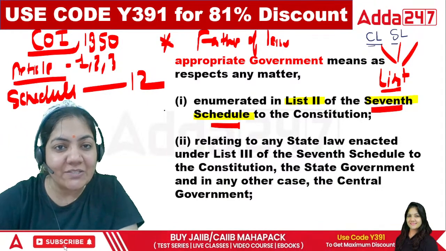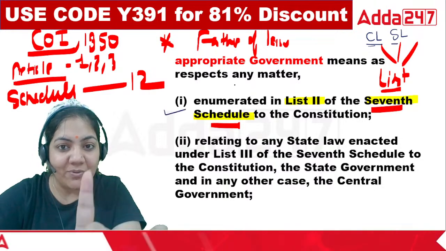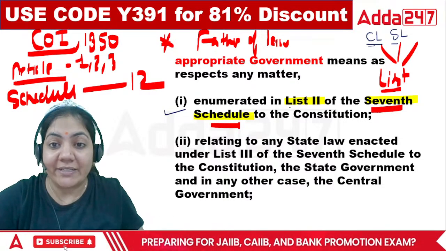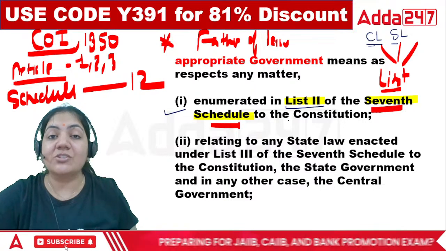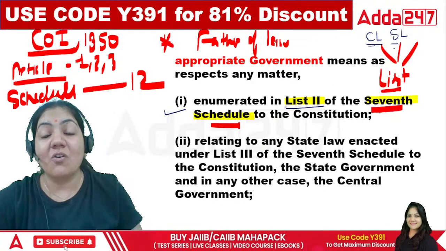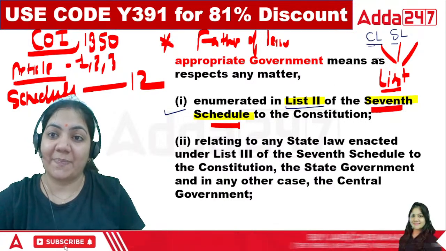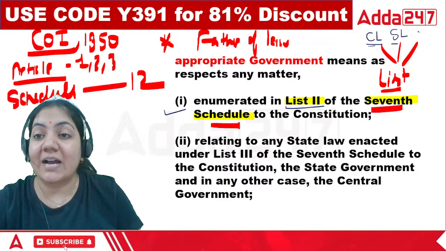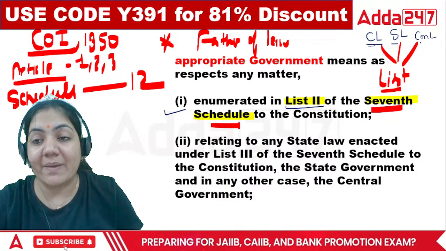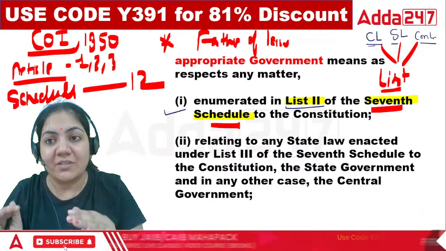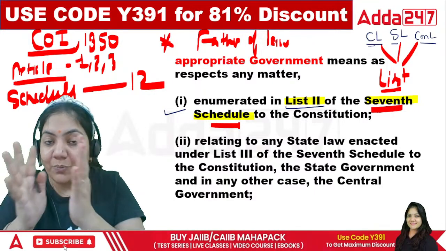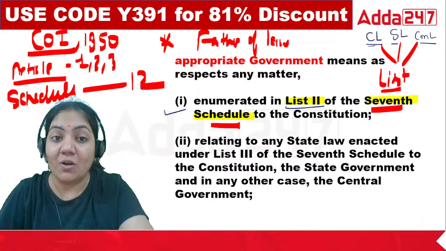So appropriate government means that which is enumerated in list 2nd of 7th schedule of the Constitution. So this is called the state list. And the last one is the concurrent list. Concurrent list means, ma'am, those subject matters in which both central plus state can make the law. That is called concurrent list.